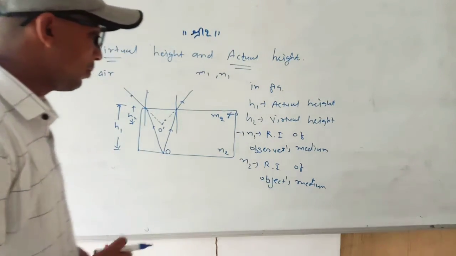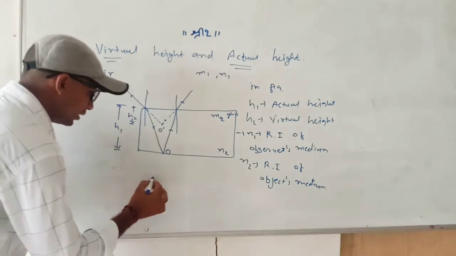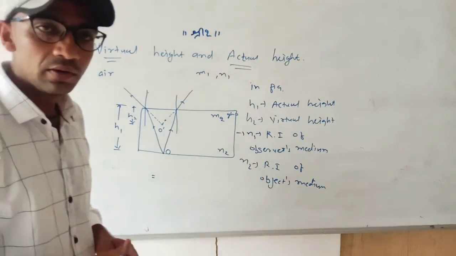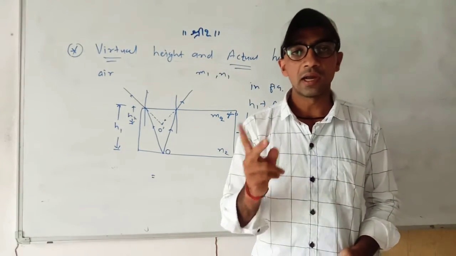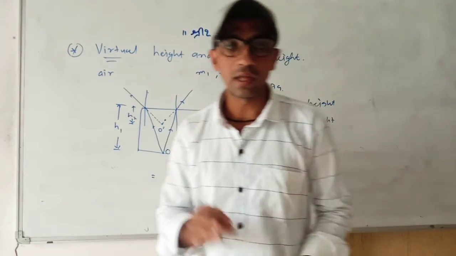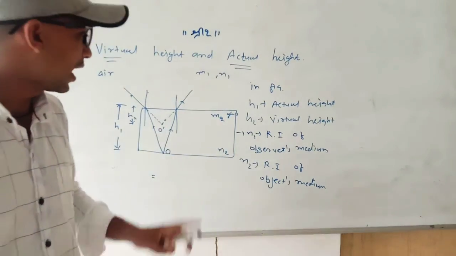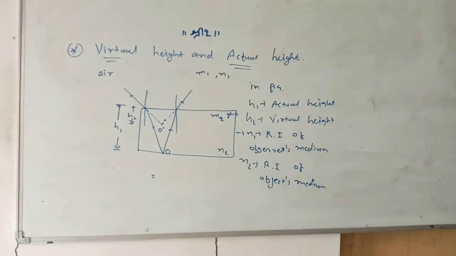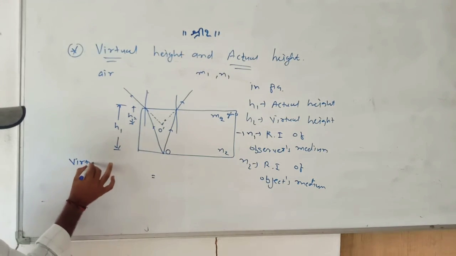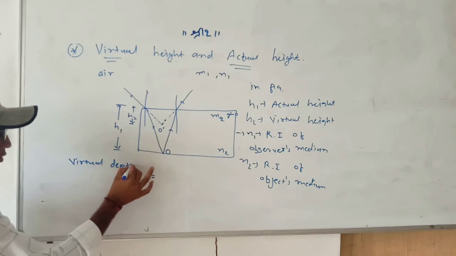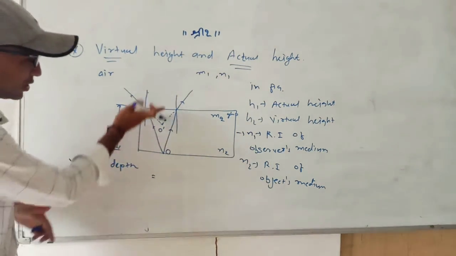Now please remember the one equation, that is the relationship between the refractive indices of the two mediums, one where the observer is standing and the second where the object is placed, and the actual height and the virtual height. So that relationship is for virtual depth, or we can say height. This is virtual depth, when measured from this side.